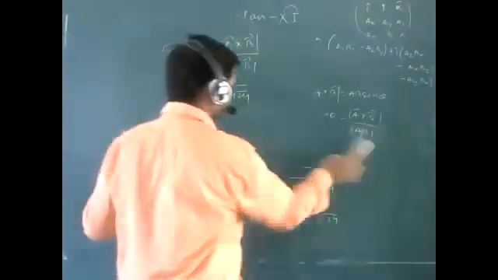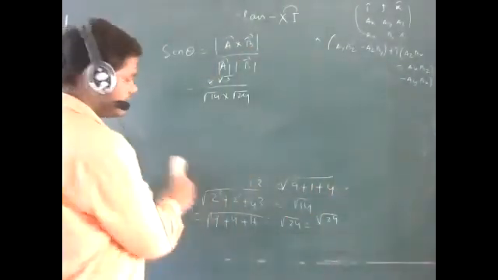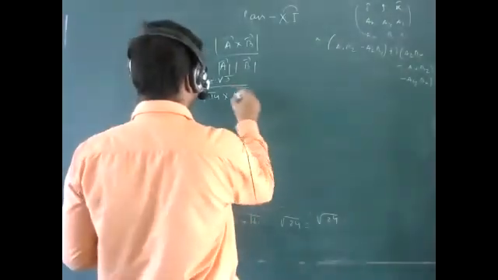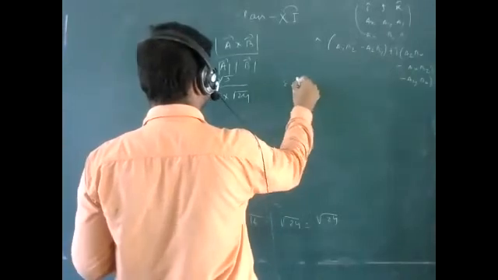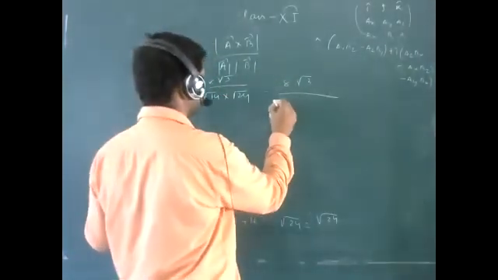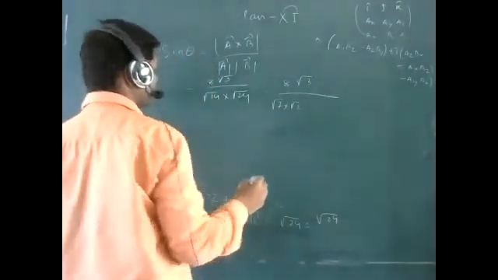If you solve this, what answer will you get? 8 root 3 divided by root 14, and root 14 you can write as root 7 into root 2.